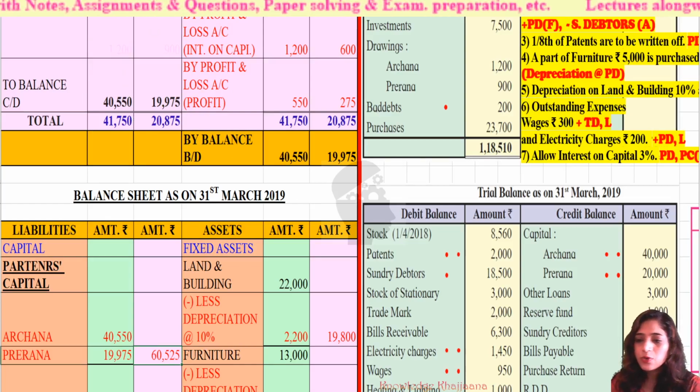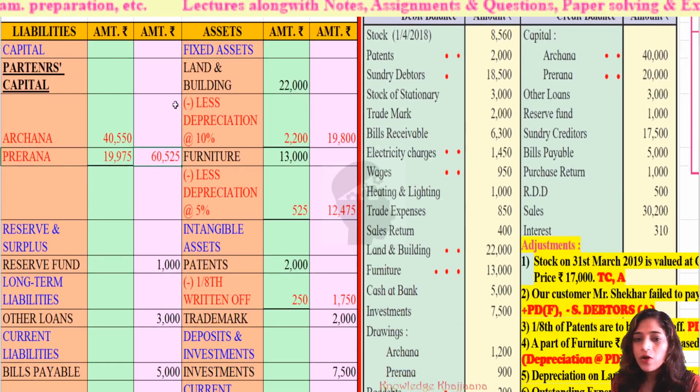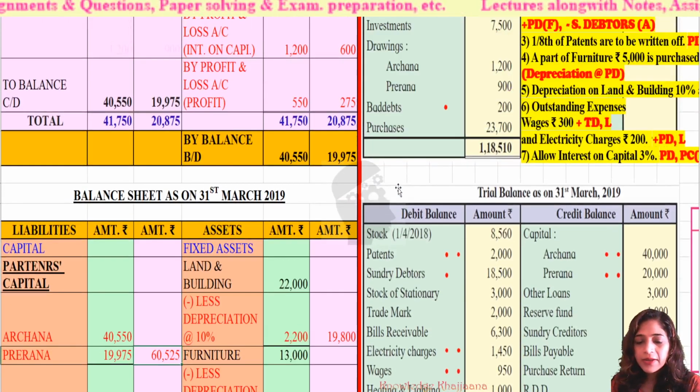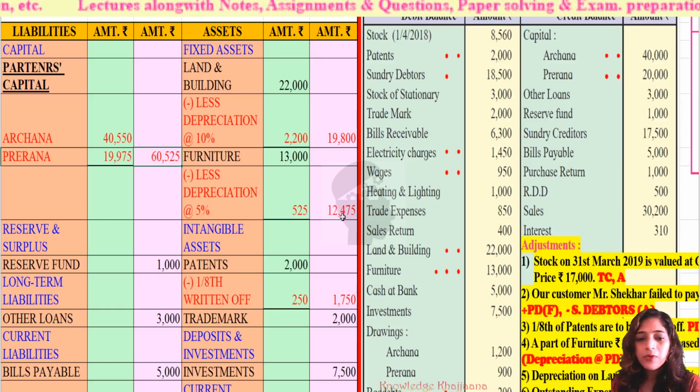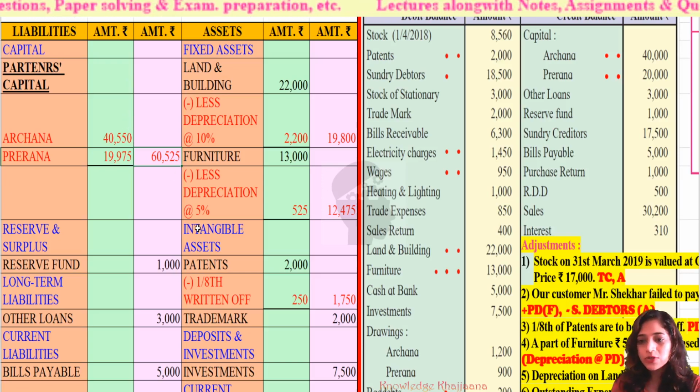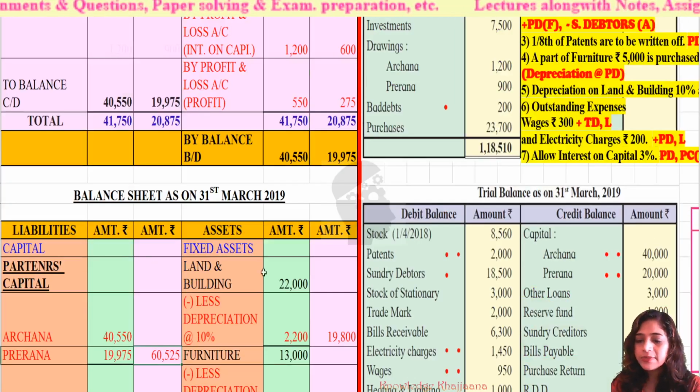Now we just have to close the balance sheet and tally the total. Okay. Now we have recorded all the items from the trial balance, debit side, credit side, and we have also taken the adjustments. We have taken gross profit, net profit, and partners' capital also. So we have recorded all the items in the balance sheet.